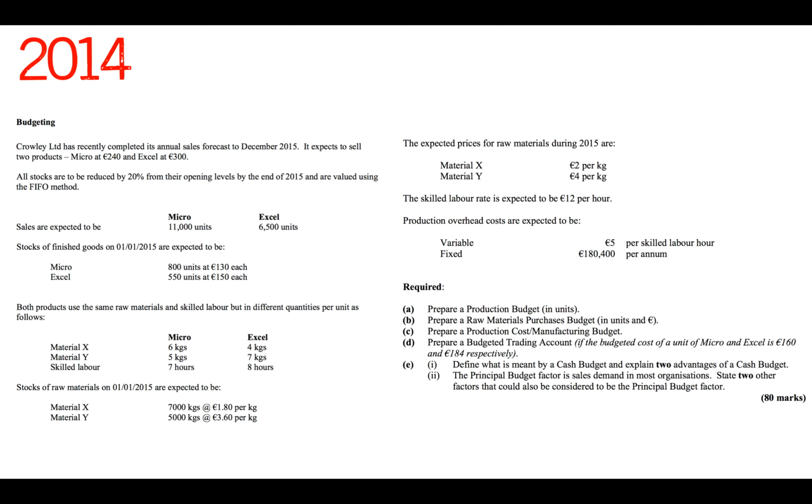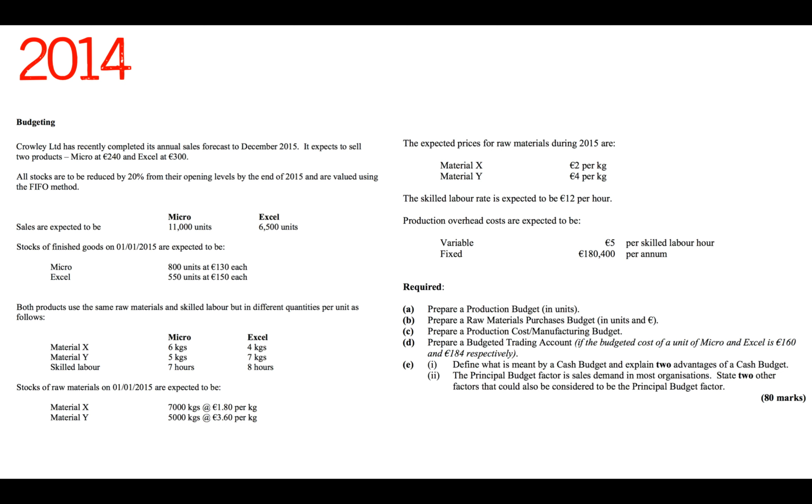Stocks of finished goods on the 1st of 1st 2015 are expected to be Micro 800 units at €130 each and Excel 550 units at €150 each. Both products use the same raw materials and skilled labour but in different quantities per unit as follows. So Micro for material X needs 6 kgs and Excel material X needs 4 kgs. Micro material Y needs 5 kgs and then Excel needs 7 kgs of material Y. Micro needs 7 hours of skilled labour and Excel needs 8 hours of skilled labour.